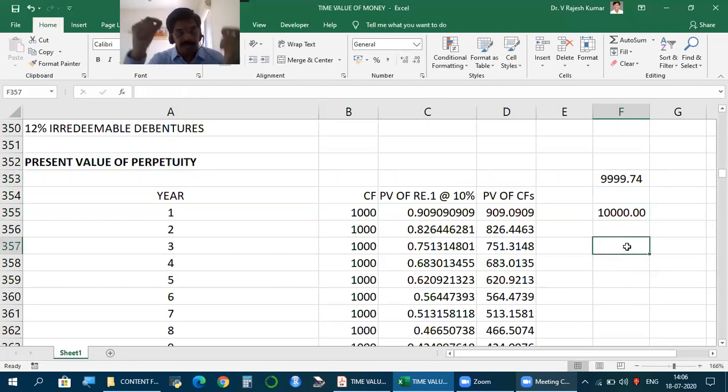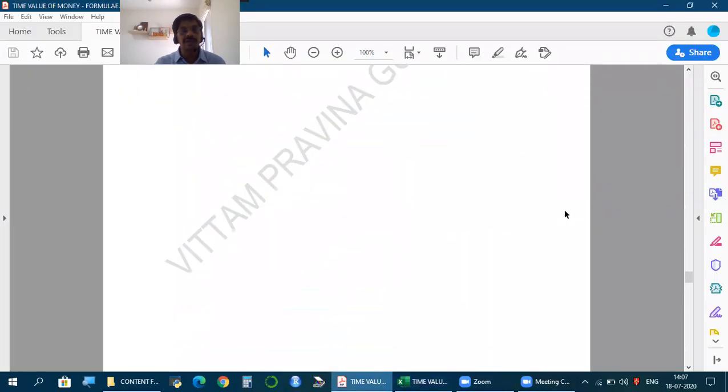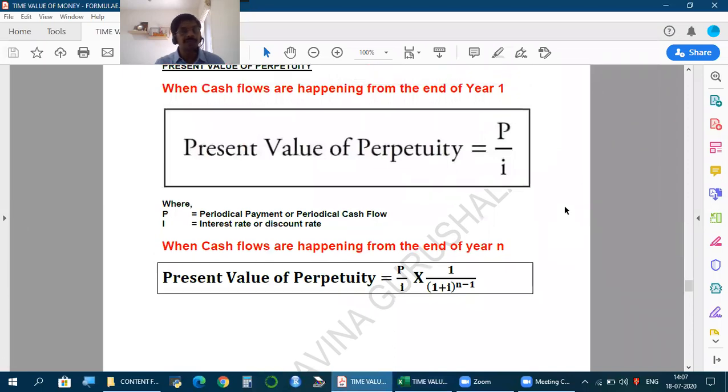So that is the present value. Since it's an Excel sheet, I'm able to calculate instantly, but imagine doing it manually forever. But this is the answer, this is how we get the present value of a perpetuity. But as I've been mentioning, if this is how we have to calculate, there's no need for learning anything about time value. What we need are models and formulae to calculate this.